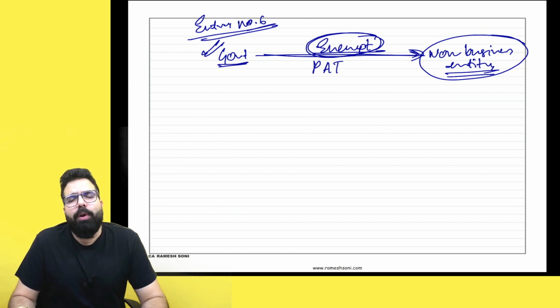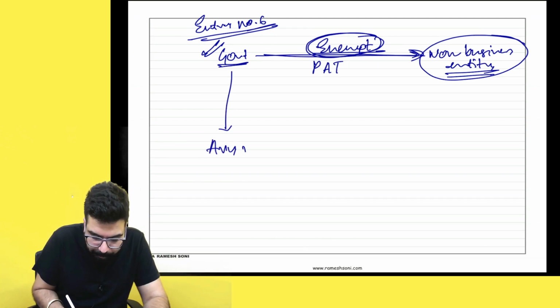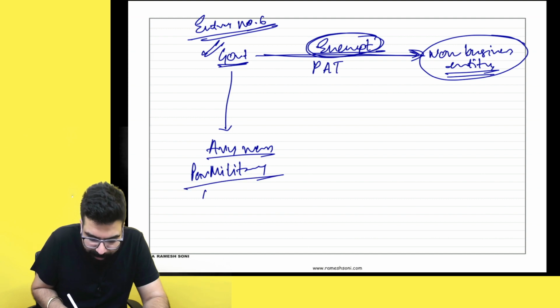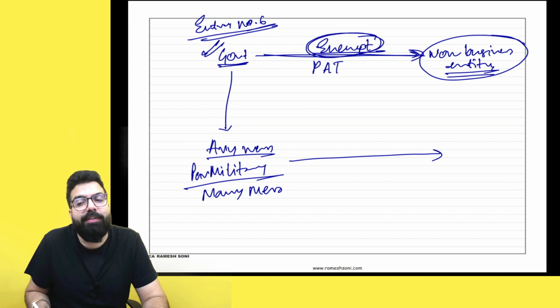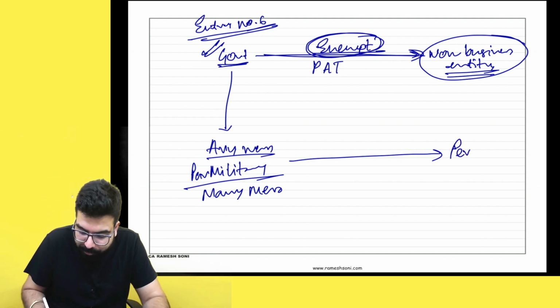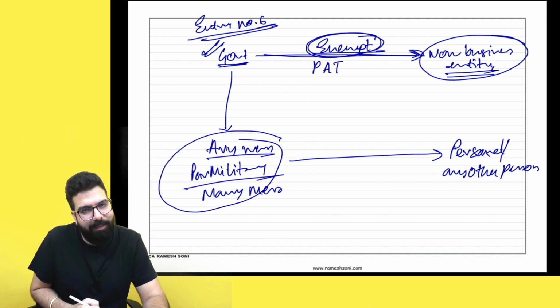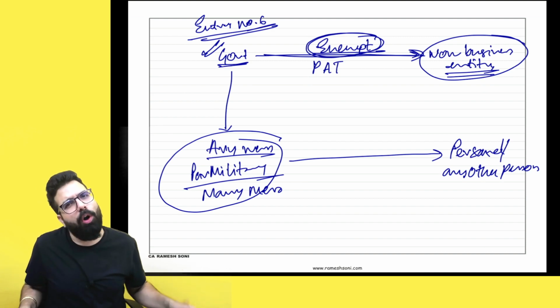Now listen to me very carefully. What they have told over here is that supposing there is a government army mess, military mess, paramilitary mess, Indian Navy mess, and they are providing accommodation services to their personnel or any other person. This is basically government only. Army mess, Navy mess, all these are run by government only.